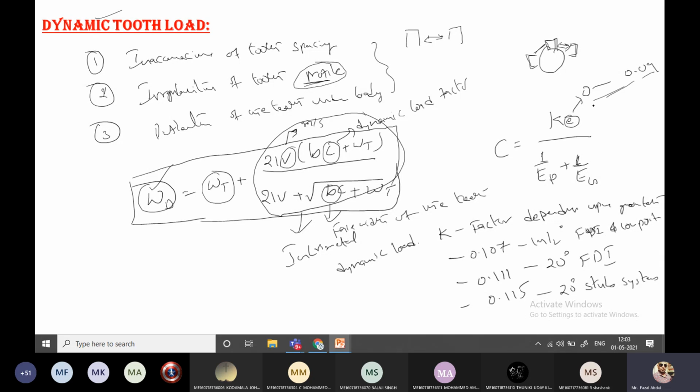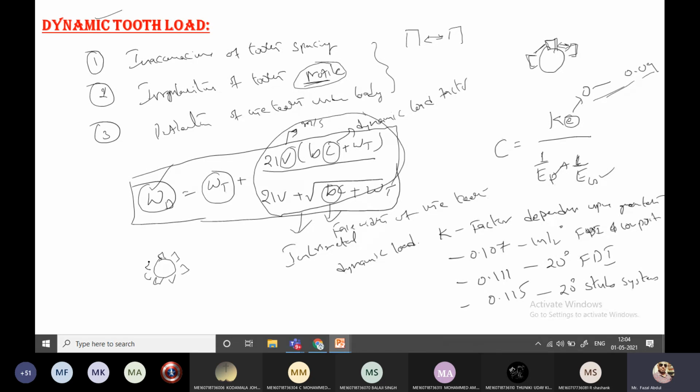And what is EP, what is EG? EP is Young's modulus for the pinion, and EG is Young's modulus for the gear. What is pinion and what is gear? The element having the smaller size is treated as the pinion, and the element having the larger size is treated as the gear. An element means one circular disc having a number of teeth on the circumference of the wheel.